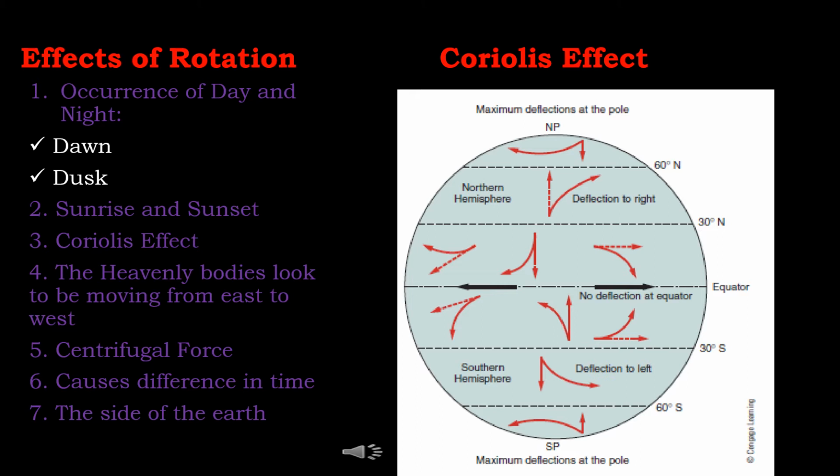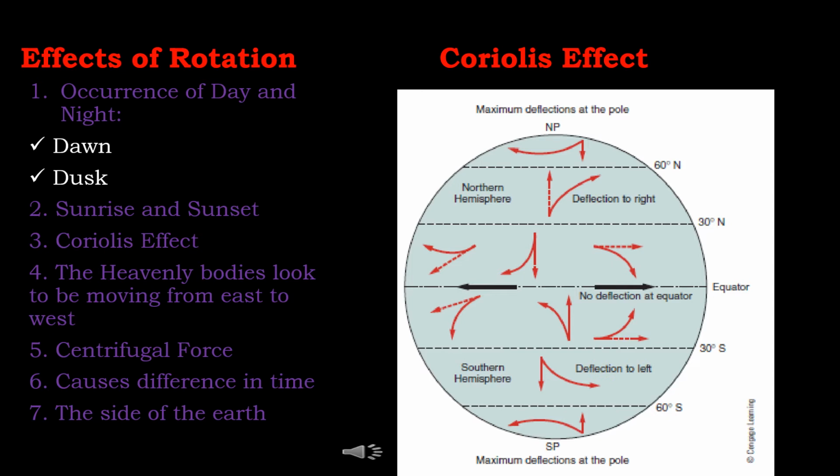Third one is Coriolis effect. It refers to the force experienced by any object moving over the surface of a rotating body such as the earth. The Coriolis effect plays an important role in the movement of air, that is winds, and water, the ocean currents, on the earth. Due to its effect, the winds and the ocean currents move clockwise and are deflected to the right in the northern hemisphere and move in the anticlockwise direction and deflected to the left in the southern hemisphere.